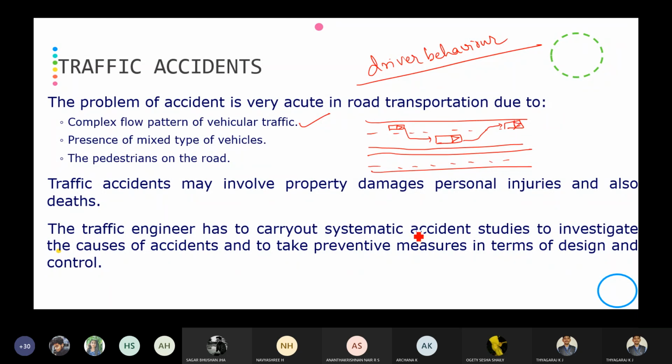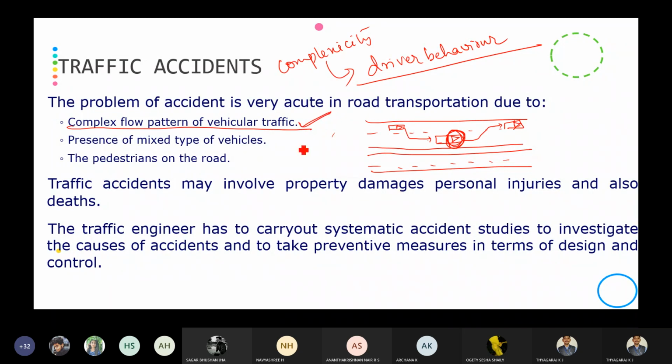We can't easily understand how the driver behaves in the traffic stream. Because of the complexity in driver behavior, we can't analyze the traffic condition. That's why it is called a complex flow pattern of traffic.